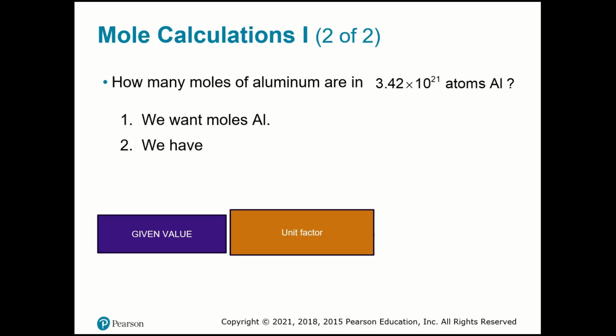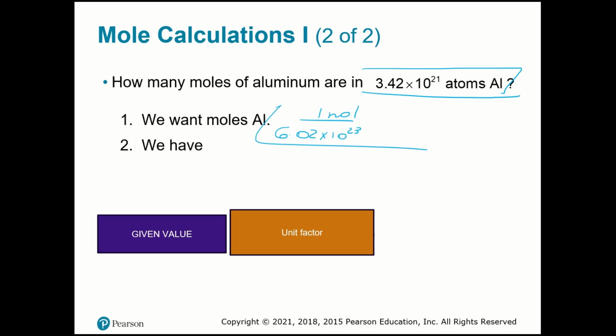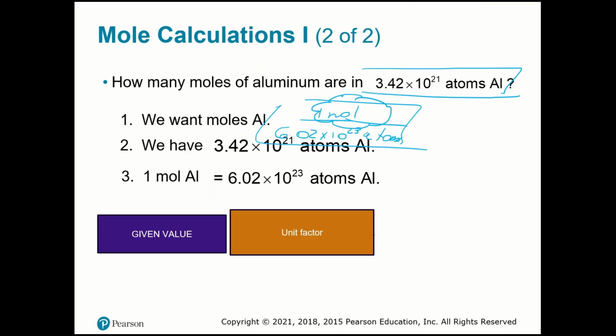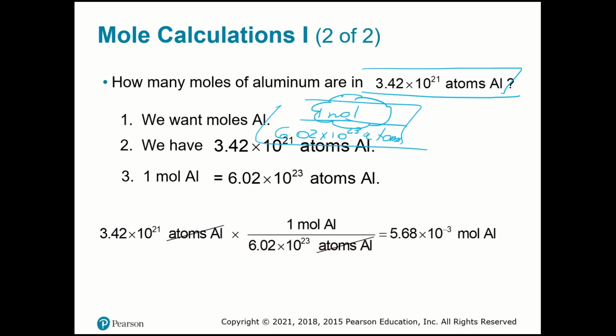How many moles of aluminum are in 3.42 times 10 power 24th atoms of aluminum? Again, you need to use the unit factor. Here I'm going to use this unit factor because I know what I want is moles, so moles must be up here. I will multiply the number of atoms that I know by this unit factor, and I will have the moles of aluminum.